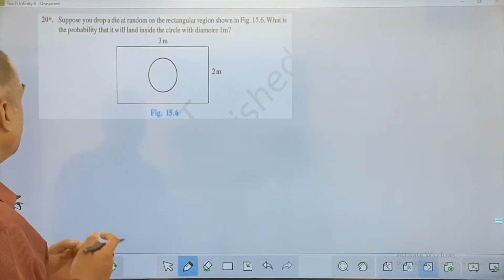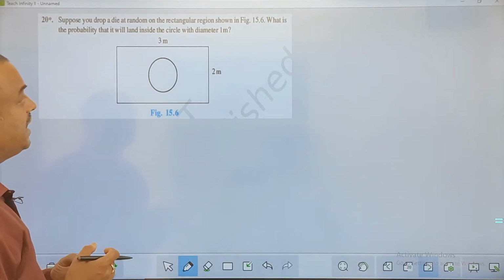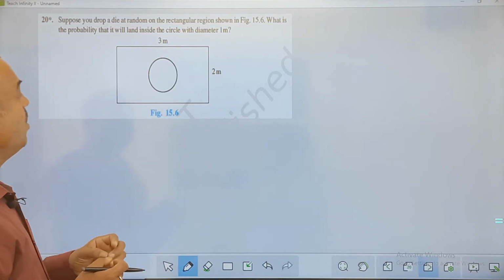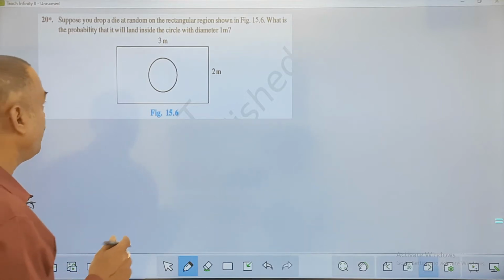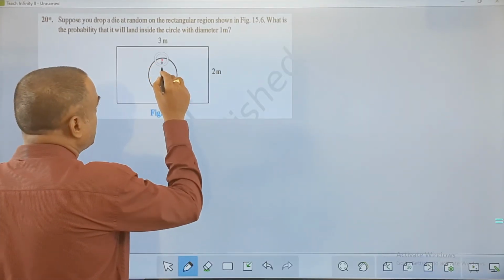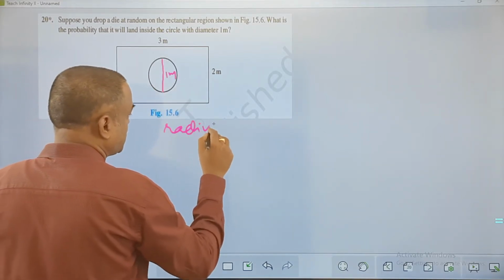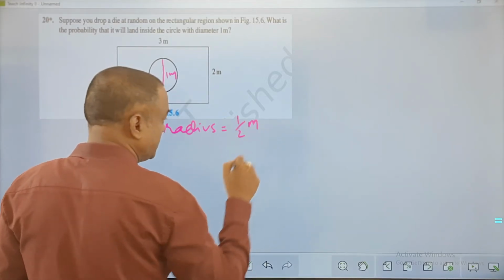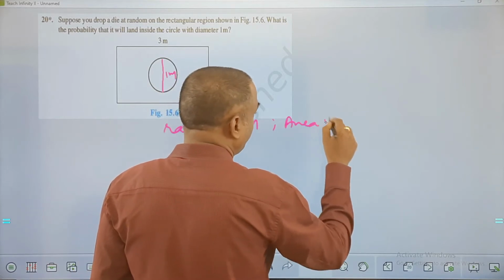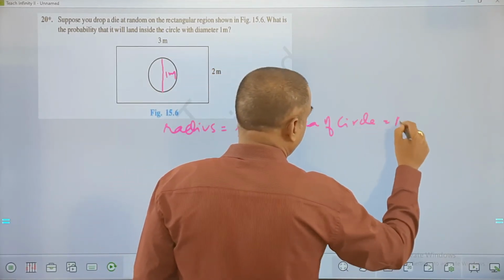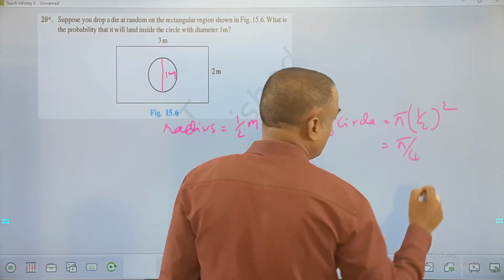Next question. Suppose you drop a die at random on a rectangular region shown in figure 5.15.6. What is the probability that it will land inside the circle with a diameter of 1? My friend, the circle's diameter is 1 meter. So the radius of the circle has to be half meter. And what is the area of a circle? Area of circle would be pi into half square, which is pi by 4.